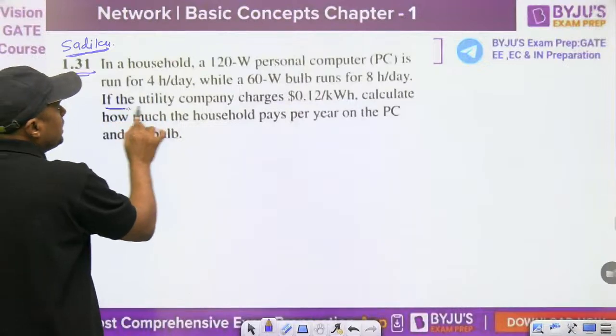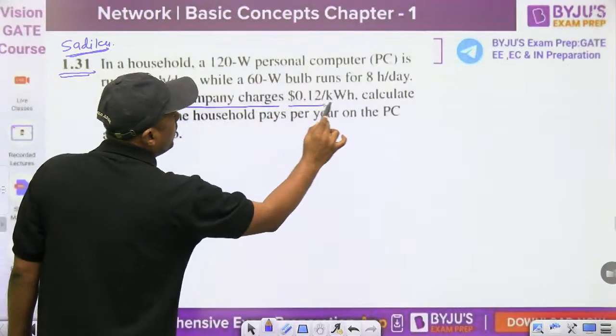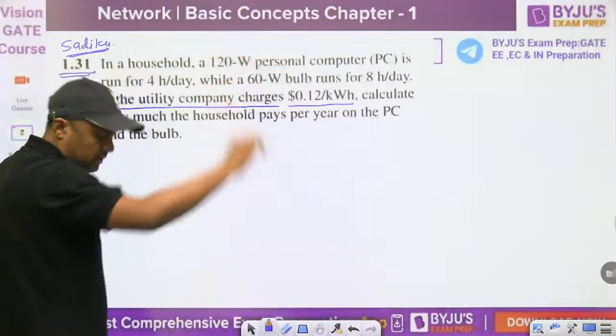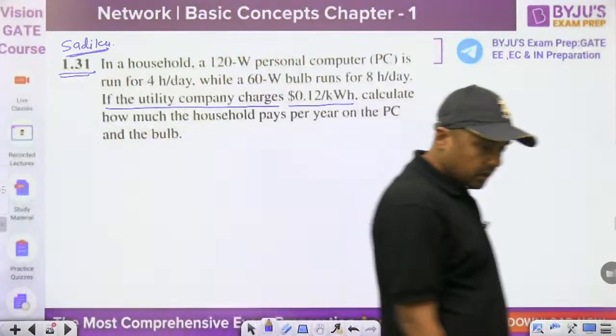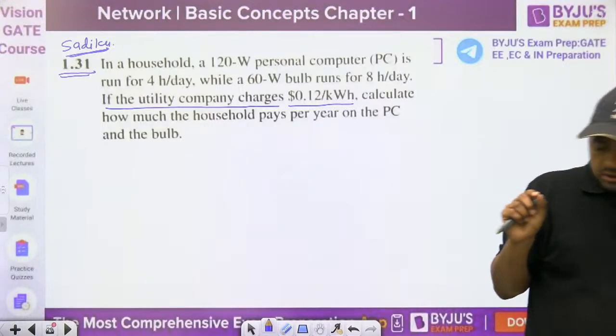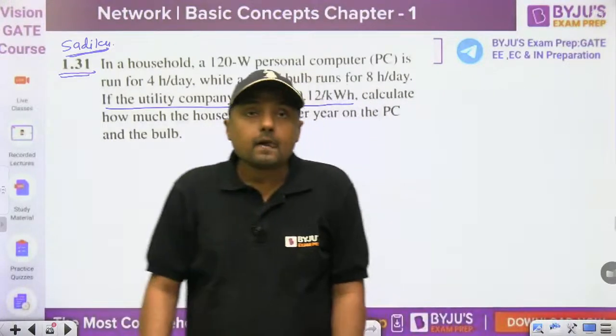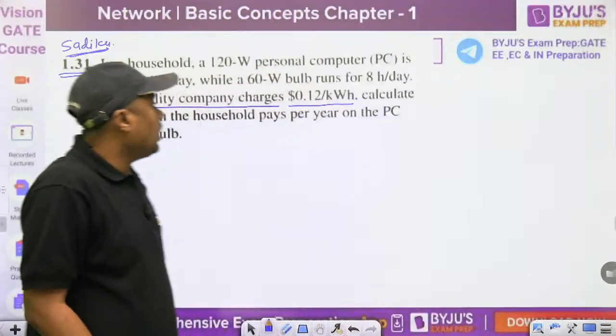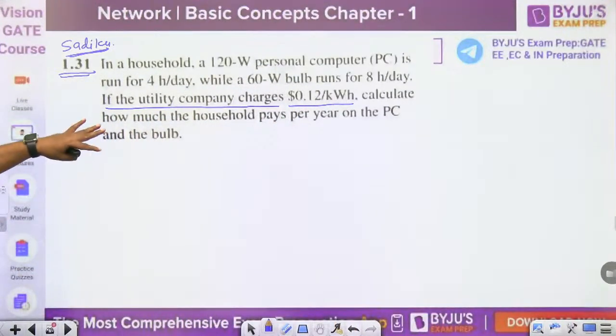If the utility company charges $0.12 per kWh, this is the unit, 1 unit, kilowatt hour, then calculate how much the household pays per year on the PC and the bulb only.